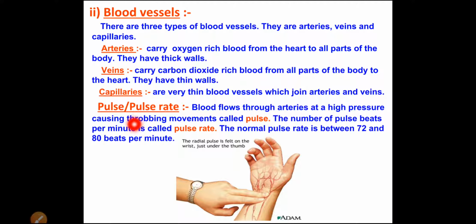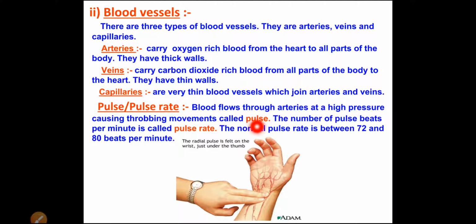Now here is the point, pulse rate. Now what is meant by pulse? What is the pulse rate? There is an activity in our book where we can count the pulse rate ourselves, of our family members, or our friends also. Now what is the pulse rate and what is the pulse? Blood flows through the arteries at high pressure, causing a throbbing movement called pulse.